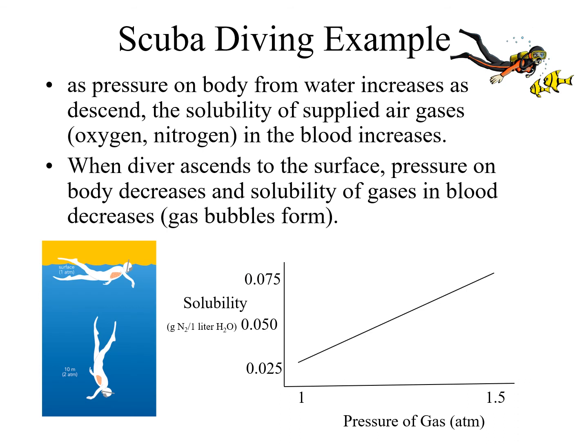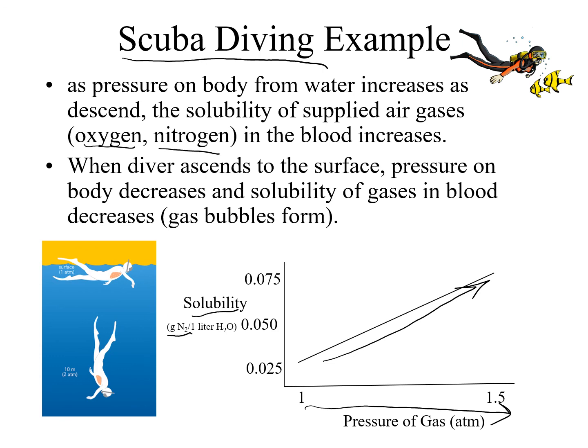Another example in our everyday life that shows how increasing pressure increases the solubility of a gas is in scuba diving. This graph is showing grams of nitrogen, and I'm going to look at the solubility. As I increase the pressure of the gas, the solubility is increasing upward. Air is comprised of mostly nitrogen, and we need oxygen. Scuba divers wear a tank on their back of supplied air, which has nitrogen in it. So it's showing you that the solubility will increase when you increase the pressure.